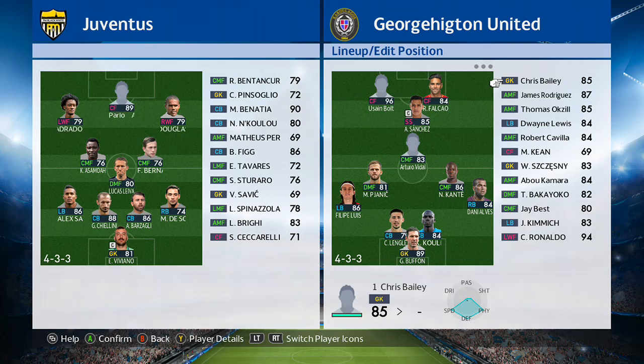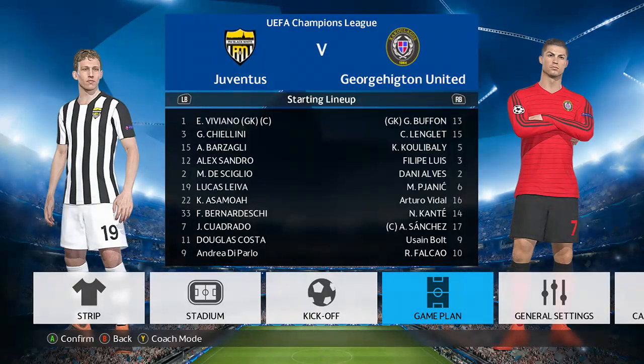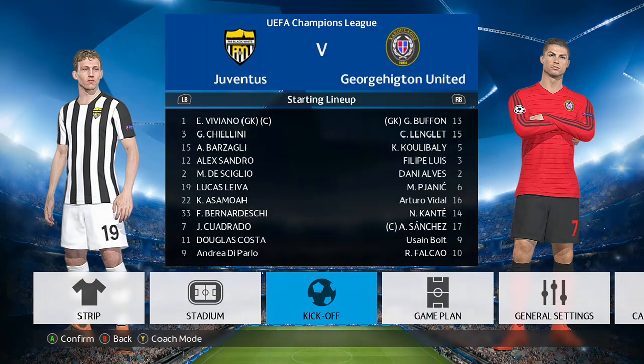His whole club used to be a legend there. But unfortunately, he's in the other team. He is the goalkeeper for Georgehigton United. But Juventus made him the best keeper in the world, and he's going back to his old stadium he used to play for. But unfortunately, he's in the opposition. But here we go.